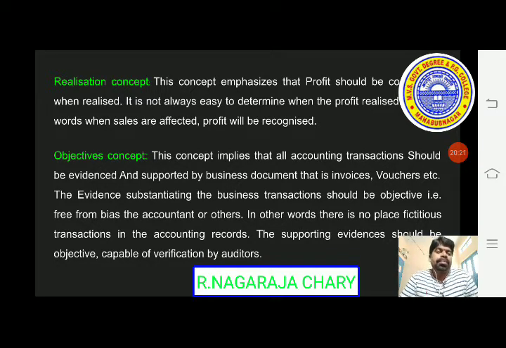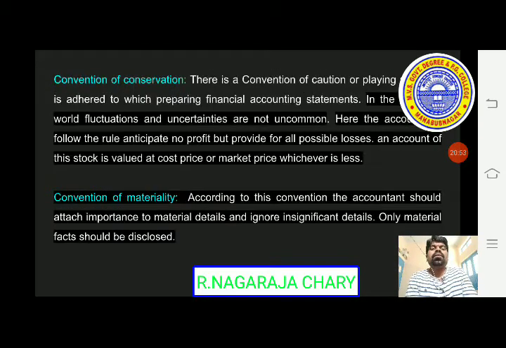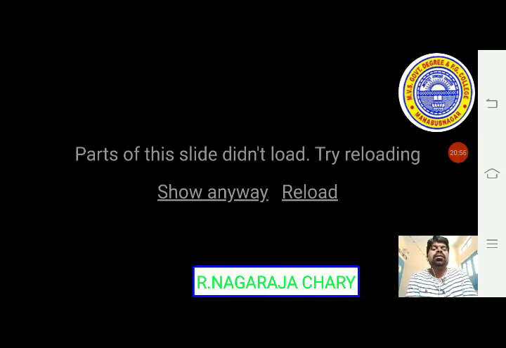The evidence may be an invoice, voucher, document, or receipt. Like that we have to take the evidence. Without evidence, don't write in the books of accounts. For that, the accountant has to keep evidence for each and every transaction. So this is the objective concept. Next category, let us see what transactions we have recorded.